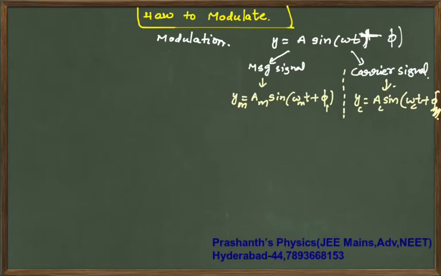Now you will mix these two. Your carrier signal's frequency, amplitude and phase will usually be big compared to the message signal, because the carrier signal is powerful. Carrier means it is the vehicle that carries, indirectly, the message signal.